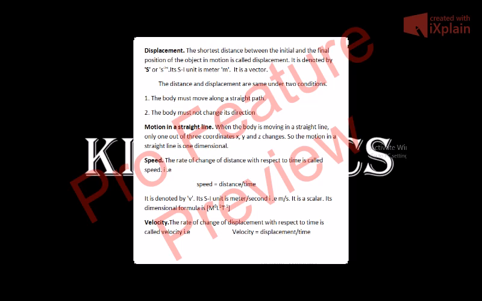Now let us discuss what is displacement. Again, you have learned about this displacement in your class 9th. The shortest distance between the initial and the final position of the object in motion is called displacement.